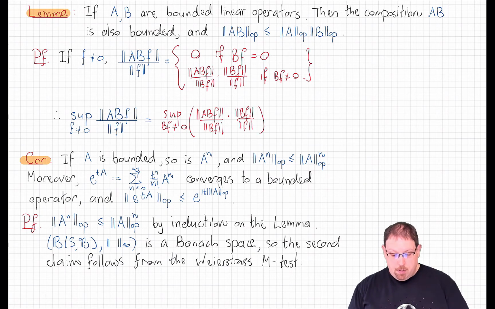Now, this is a supremum of a product of two positive functions of f. And a supremum of a product is less than or equal to the product of the suprema.